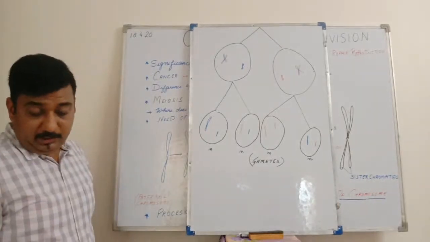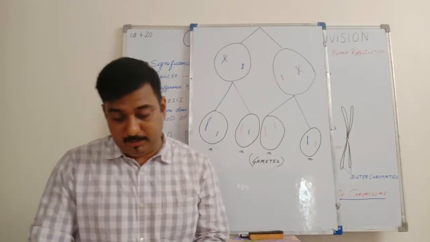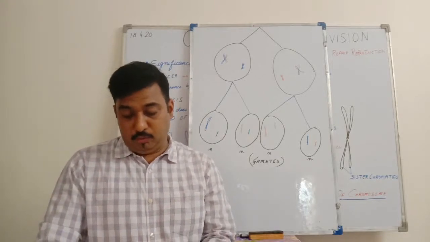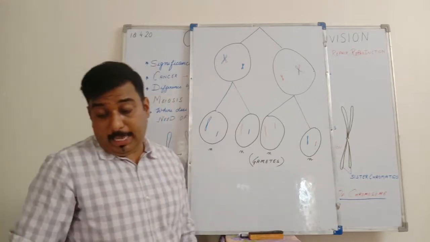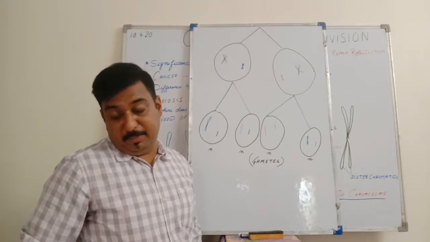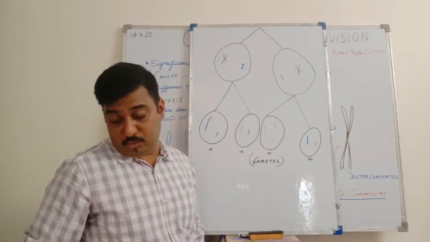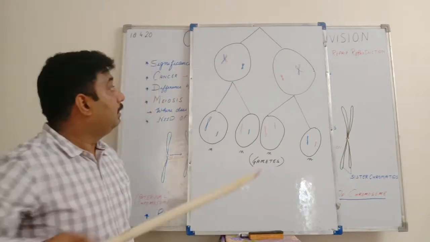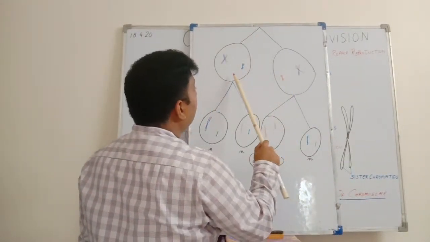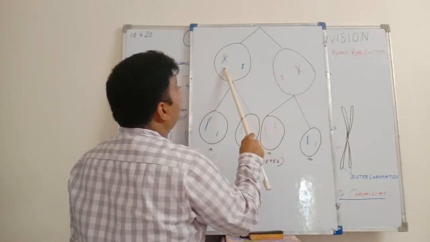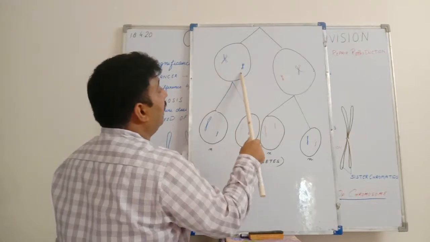After division, what will happen? After homologous pairing, exchange of chromosomes will take place. This is called crossing over. Exchange of segments will take place. That will result in the mixing of genes in the generation. It will result in a new combination of genes. What will happen then? The separation of that, you can see here two cells are formed with combination of genes from there. Each one gets a combination.